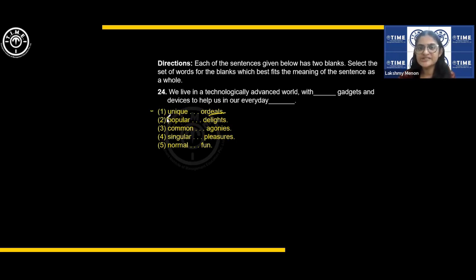With popular gadgets and devices, okay, to help us in our everyday delights. If every day is delightful, you don't even need help, right? They help you with your everyday problems or everyday tasks. Delight is too positive for this situation. Common gadgets and devices. We live in a technologically advanced world with common gadgets. Common gadgets doesn't go well with technologically advanced. Common gadgets are the ordinary basic ones, guys, right? So it doesn't make sense, right?